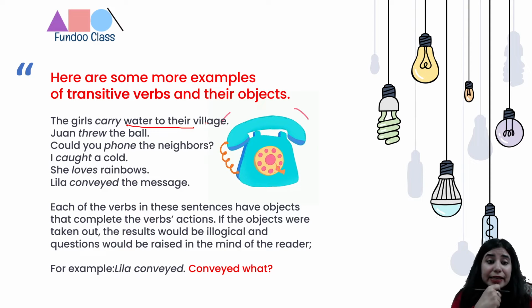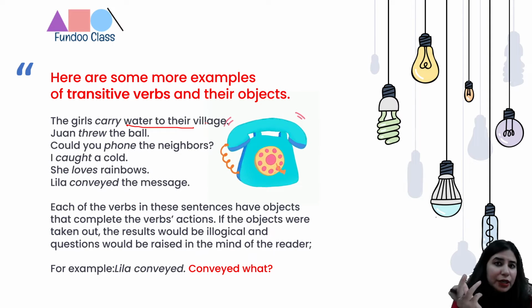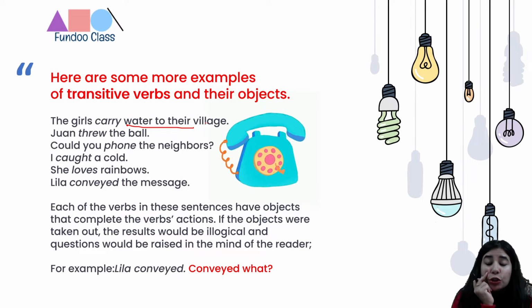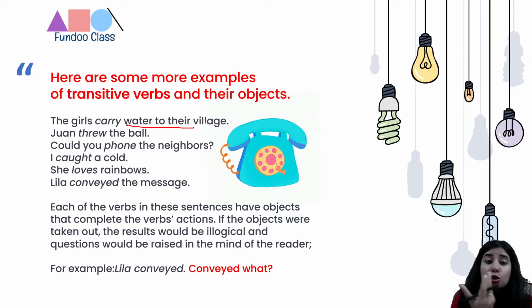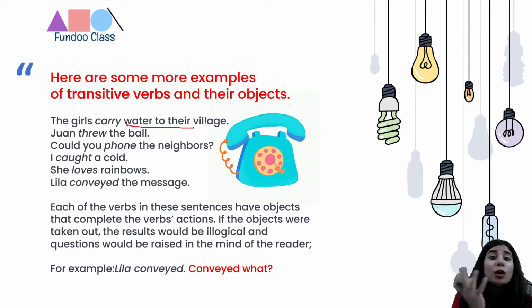Let's pick another example. Juan threw the ball. So Juan is the subject, the doer in the sentence. If I say Juan threw, you'll say, what did Juan throw? Like the previous one, Ram kicks. What is Ram kicking? You need an answer. Ram kicks a ball or Juan throws the ball. So the ball is receiving the action. So threw becomes a transitive verb and ball becomes what? Ball becomes the object, right?